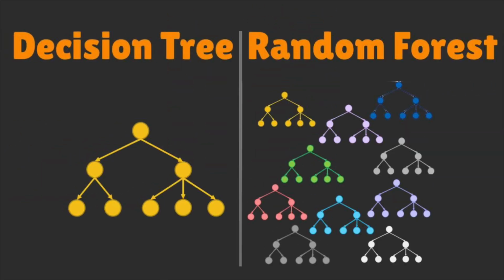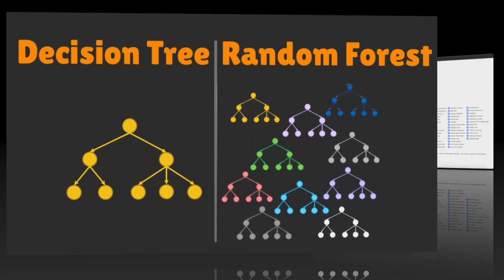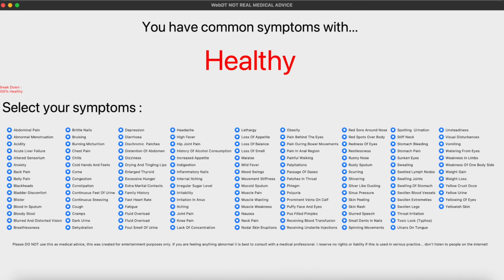Think of random forest like 9 out of 10 doctors recommending toothpaste. Each doctor is a tree, and the random forest surveys their data to give you an average. Let's now take a look at the app that we'll be making.